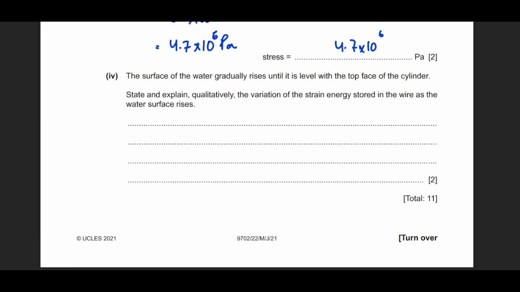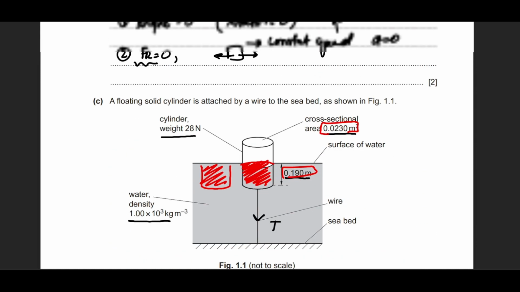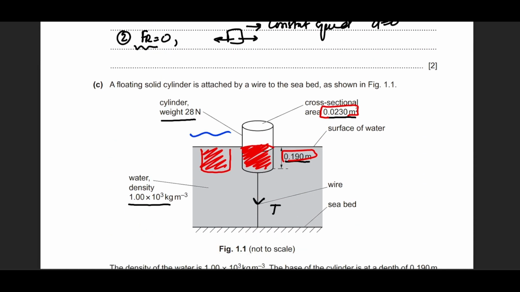Moving on to the next question, it says that the surface of the water gradually rises until it is level with the top face of the cylinder. So water level is rising. It is at this point, then eventually it is at this point, right? So water is going to be at this level. All right, so what will happen?